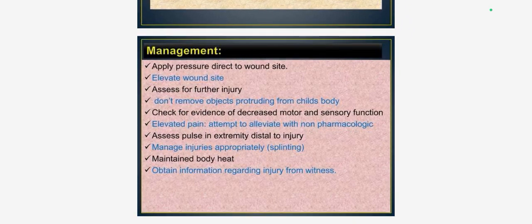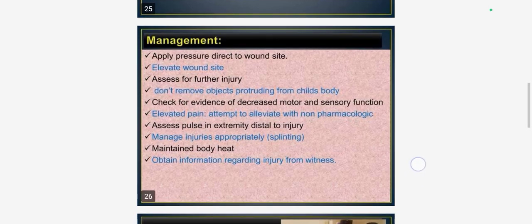Management: apply direct pressure to the wound site. Elevate the wound site and assess for further injury. Don't remove objects protruding from the child's body. Check for evidence of decreased motor and sensory function. Relieve pain and attempt to relieve it with non-pharmacological methods. Manage injuries, maintain body heat, and observe the information regarding the child.